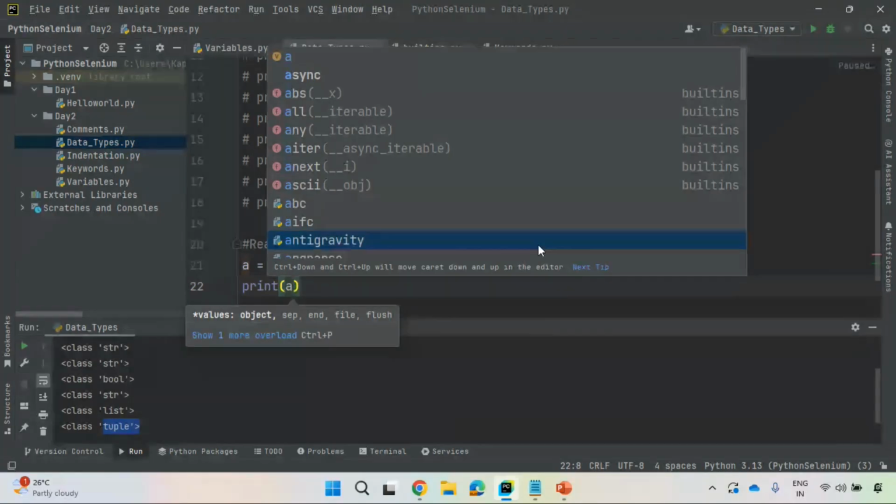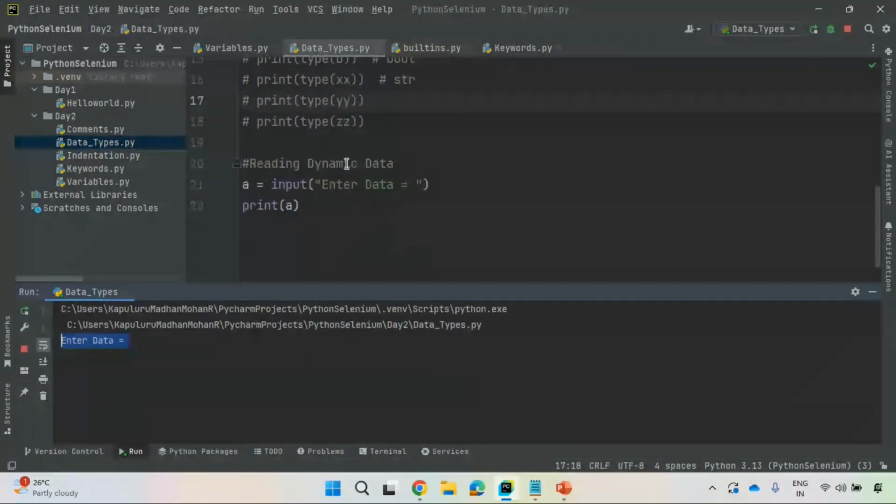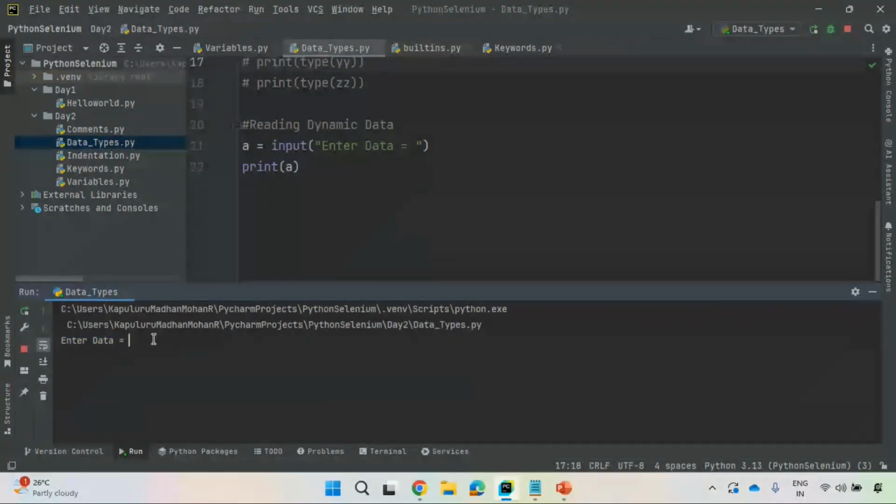Whatever data I have entered, you see here, right click, run data types. It is prompting the user to enter some data. I will specify this is python session 2. Whatever data I read by using the input method is stored inside this variable. When I access the data inside that variable, the same is printed: this is python session 2.